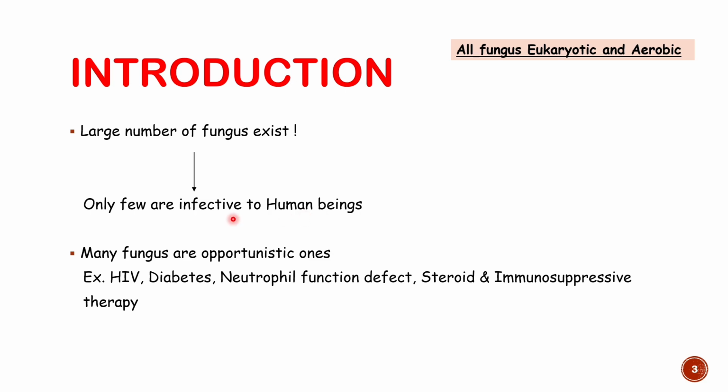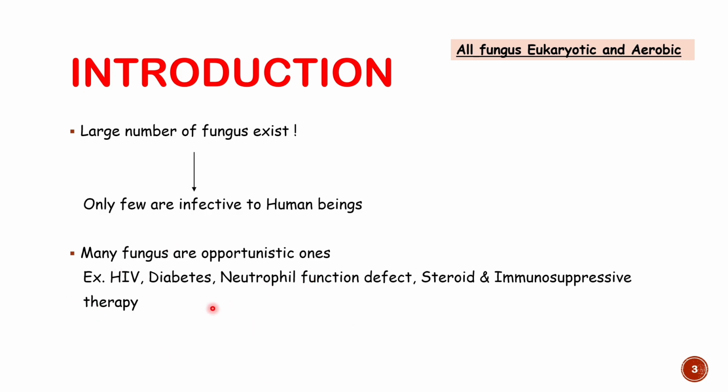But few fungus are very infective and they will infect us, especially when immunity is low. So many fungus are opportunistic ones. Opportunistic means they will infect you when your immunity is down, when your T cell function is defective. That is particularly observed in case of HIV. In HIV, the master regulator T lymphocyte, particularly the CD4 T helper cell, is not working well. In diabetes, immunity is low. Obviously, neutrophil function is defective. If your neutrophil is not functioning well, then phagocytosis is not possible. Steroid and immunosuppressive therapy will reduce your immunity.